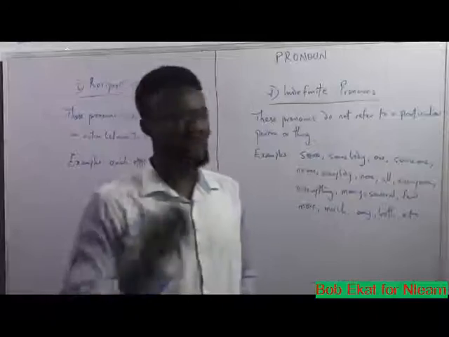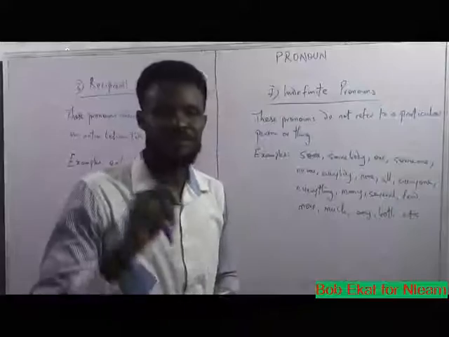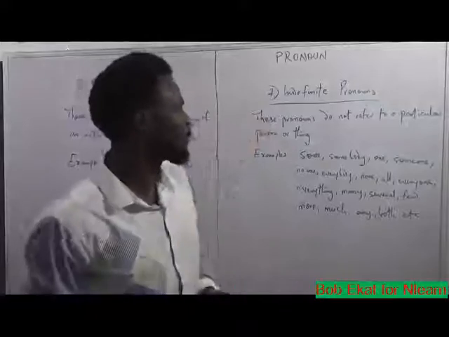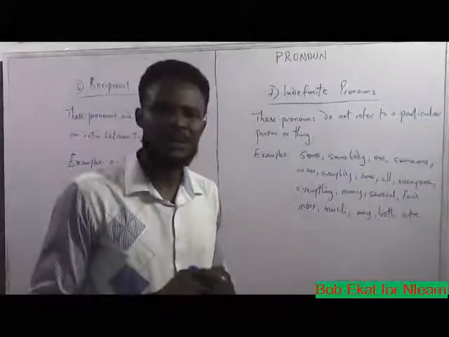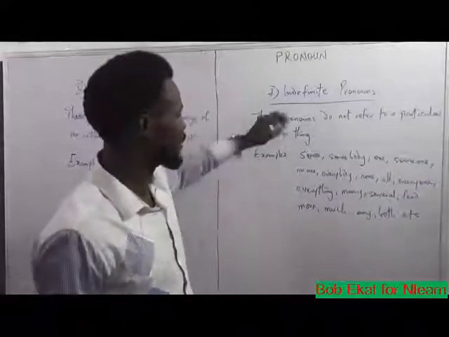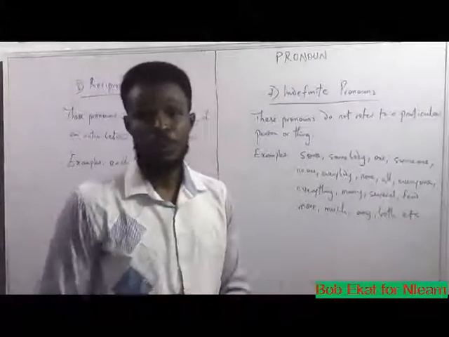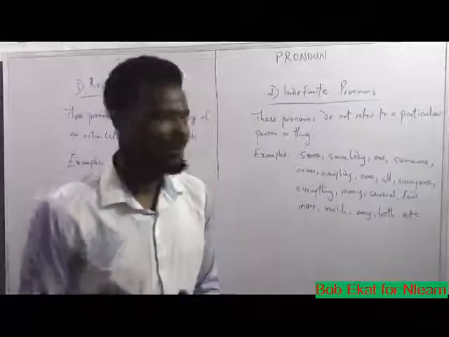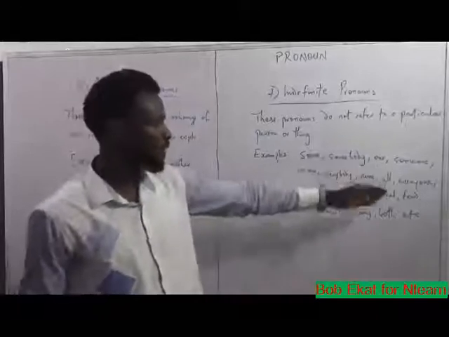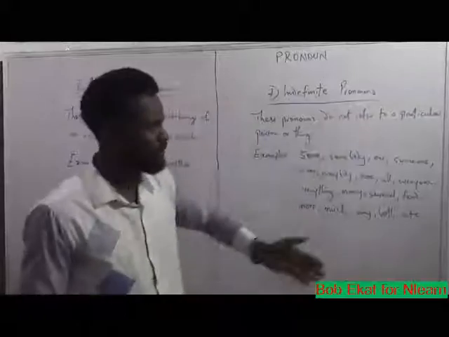Now we shall consider indefinite pronouns. These pronouns do not refer to a particular person or thing. You use these pronouns when you are not sure of who you are referring to or what you are referring to. Examples are these here: some, somebody, one, someone, no one, everybody, none, all, everyone, everything, several, many.